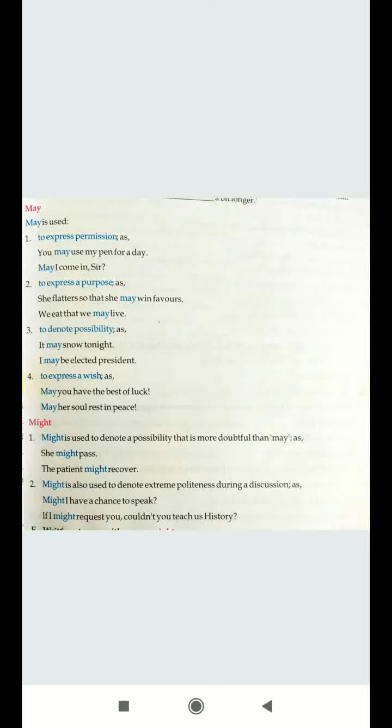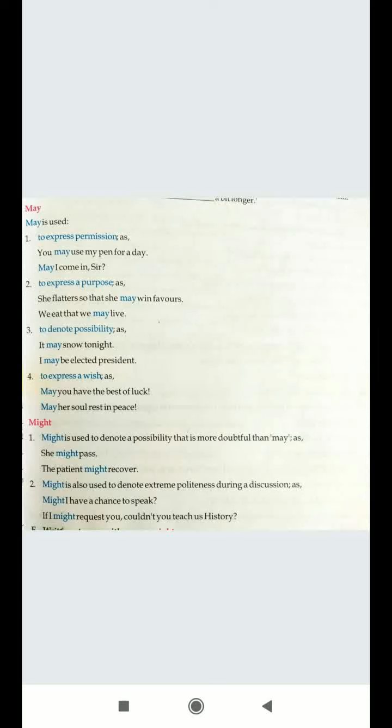Might is also used to denote extreme politeness during a discussion. Again, as we have learned, modals are indicating our moods. So when we are in a discussion with somebody and we want to express extreme politeness, so that the argument should not be harsh enough, there you make use of might.